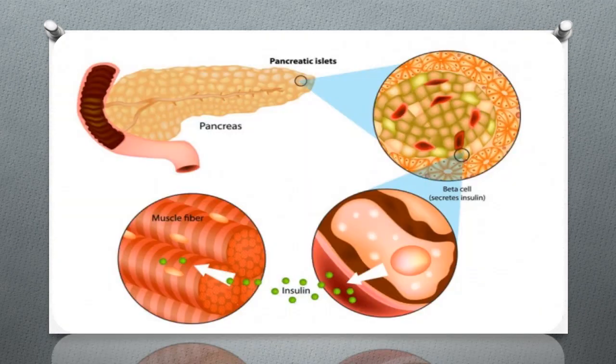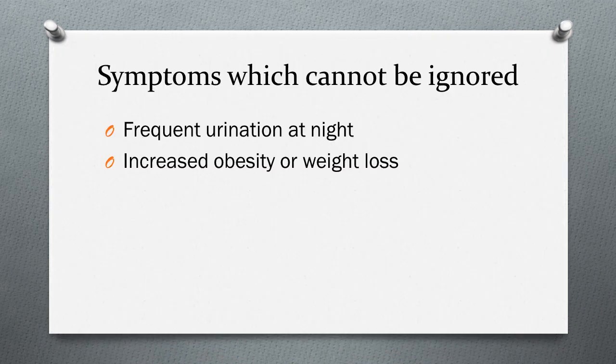Okay, now here I have put one picture for you. You can see the picture of the pancreas. In the pancreatic islets, see the clear image of the beta cells and dead beta cells. The beta cells of the pancreas secrete the insulin. You can see how the cells secrete the insulin. Okay, so these insulins are required for the diabetes level to be maintained.